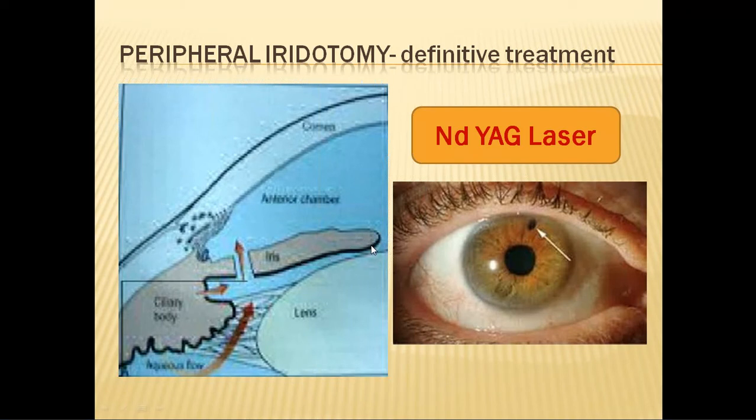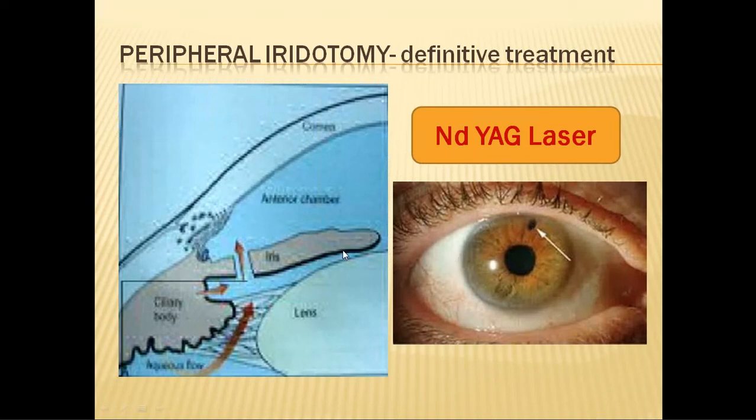So the permanent solution would be that even if the pupil comes to a mid-dilated position and becomes blocked, there should not be a block for the aqueous. So what we do is we create one more hole, one more pupil, in the periphery of the iris, beyond the mid-dilated position.